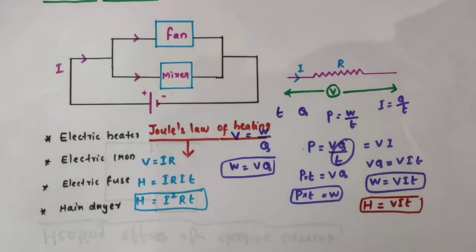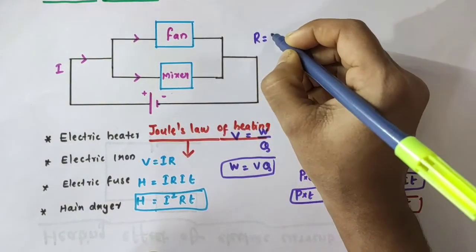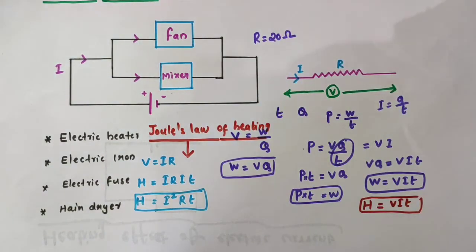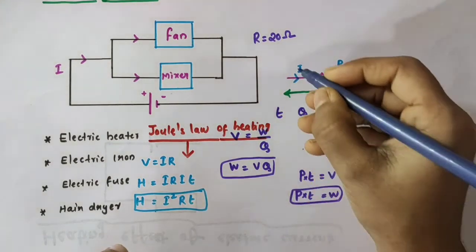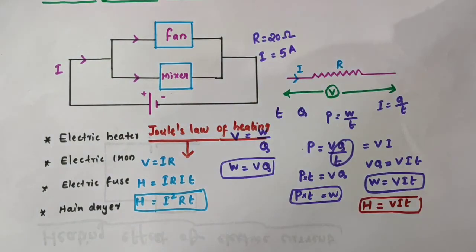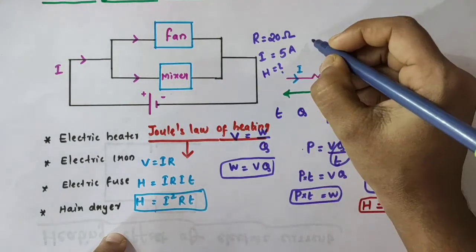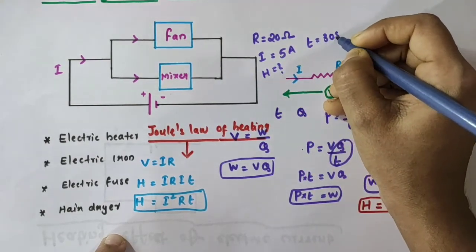Now just consider an electric iron of resistance 20 ohm, or electric iron box, or whatever it is. So I am taking R is equal to 20 ohm. Let it take a current of 5 ampere. So I is equal to 5 amperes. What will be the heat developed in 30 seconds? We want to know about the heat developed, that is H, in 30 seconds. So T is equal to 30 seconds.